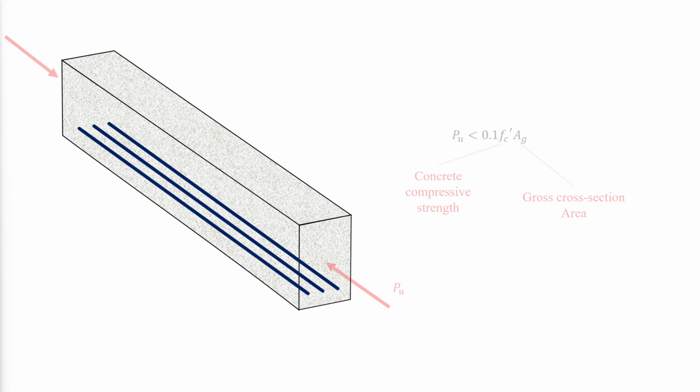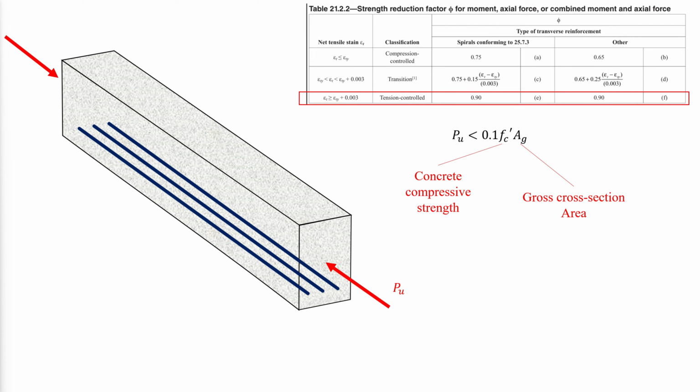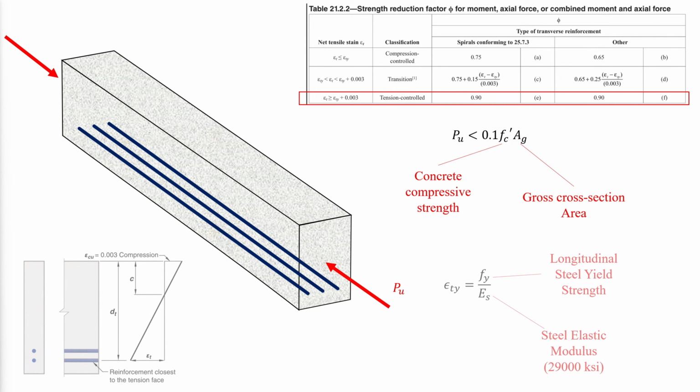Non-pre-stressed beams with axial forces less than 0.1 times the concrete compressive strength multiplied by the gross cross-section area shall be tension controlled as per Table 21.2.2 of ACI, where the yield strain can be determined as follows.